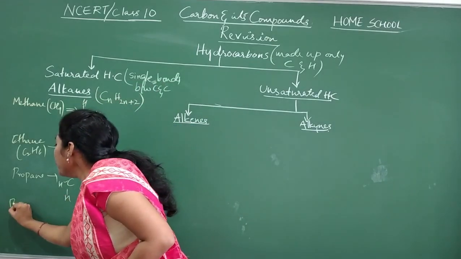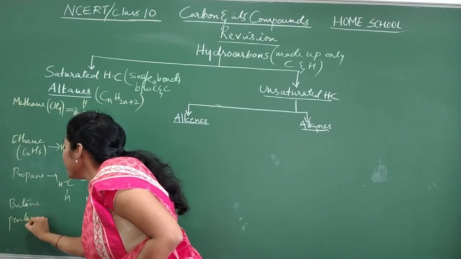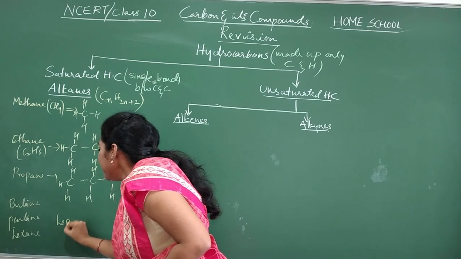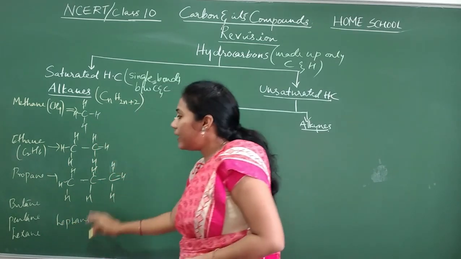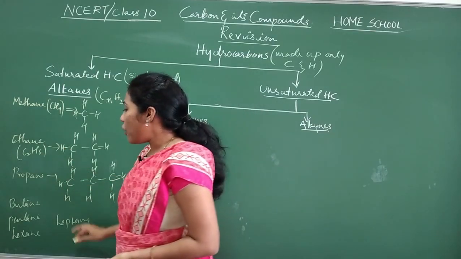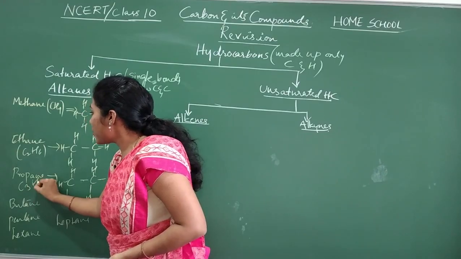Like that, you have butane, pentane, hexane, heptane. Like that, you can go on writing structures. Try to remember their formulas also. If this is ethane, propane is C3H8.